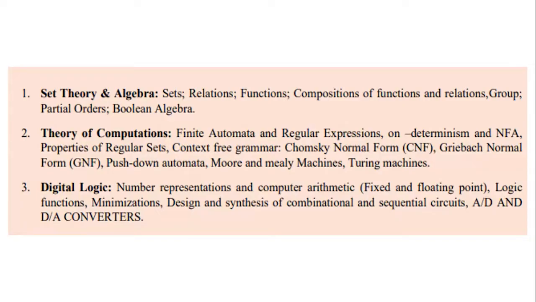So each quadrant will contain how many units? 3 units, or 3 major topics. So we are moving into the first quadrant of our syllabus. This first quadrant will eventually contain 3 topics. The first one is set theory and algebra. So initially, all the set theory concepts and the Boolean algebraic concepts will be covered in this topic.